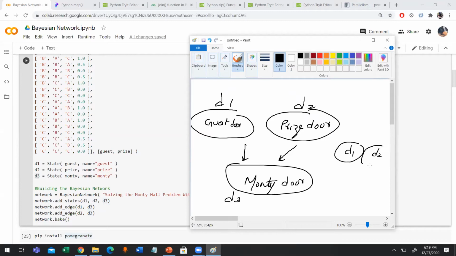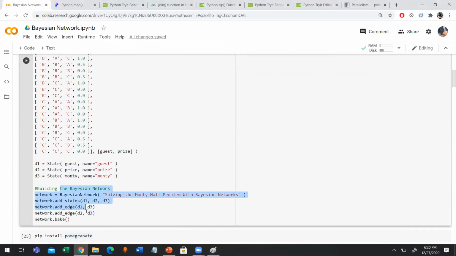This is D1, this is D2, and this is, sorry, I'm designing again. This is D1, this is D2, and these are connected with Monty. It means D3. So actually these doors pass the state to the network, and now we create the Bayesian network.